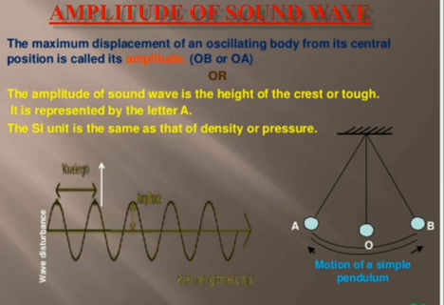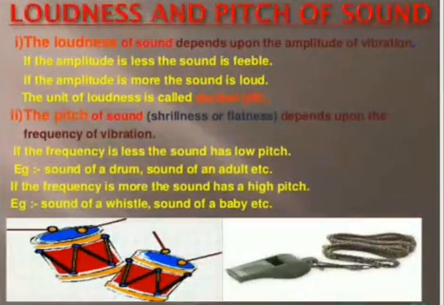So here we can take the example of the wave. The distance between two peaks of that wave we call the wavelength. Then here we can see the amplitude. Is it? Yes. The SI unit of this is density or pressure.